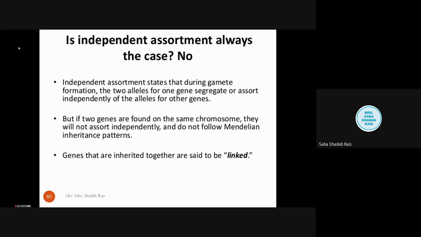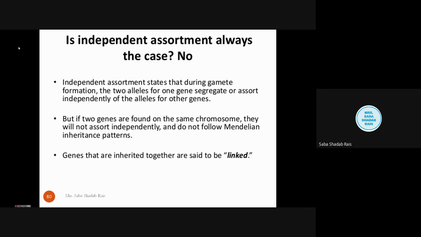So when this happens, it is found that the genes will not assort independently if they are present on the same chromosome. We have so many genes on a single chromosome. We have already discussed that a single chromosome may contain thousands of genes.